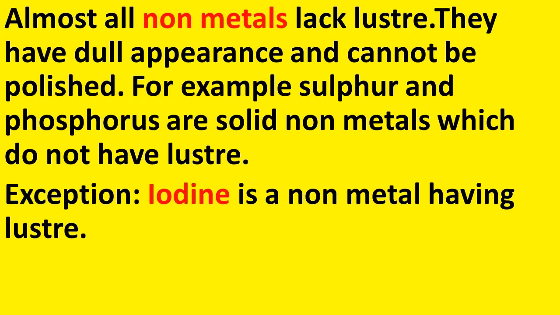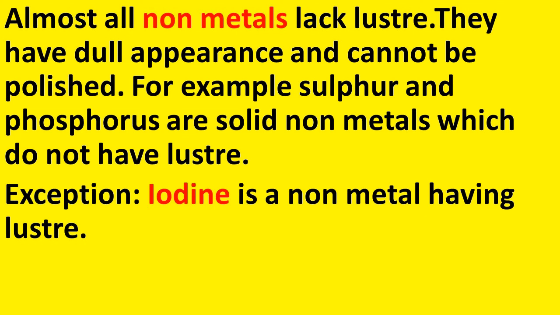Then what about non-metals? Almost all non-metals lack luster. Here lack luster means they are not lustrous. They have a dull appearance and cannot be polished. So non-metals are lacking luster.